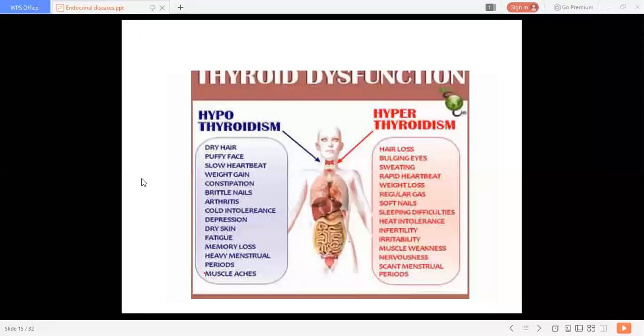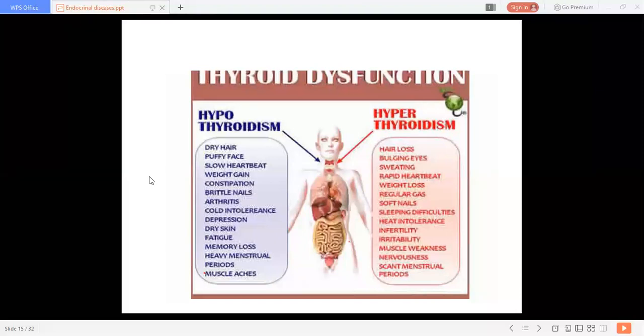These all things we discussed, no? Yes, ma'am. Toxic nodular goiter, non-toxic nodular goiter, then two types of non-toxic nodular goiter. So I think we covered everything about the important diseases of the thyroid gland.